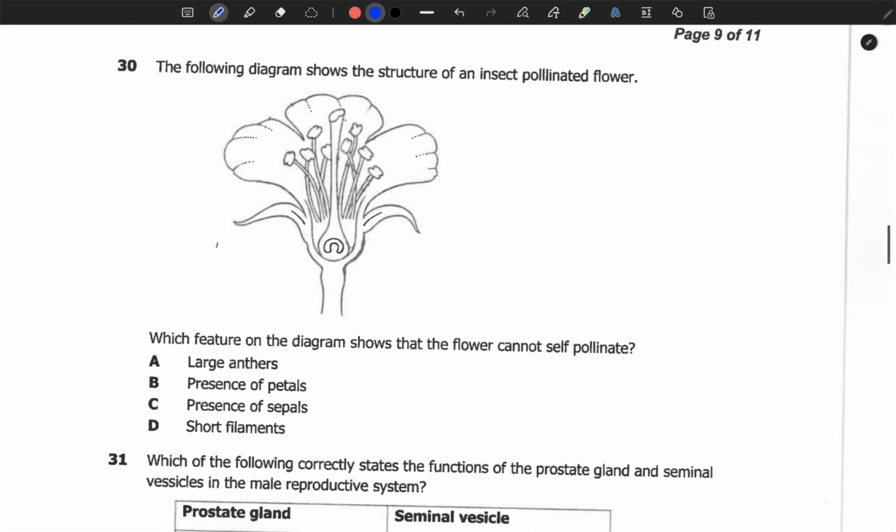Number 30. The following diagram shows the structure of an insect pollinated flower. Which feature on the diagram shows that the flower cannot self-pollinate? If you look at the stigma, this stigma is longer than the male part, so you have short filaments. So the answer is C.